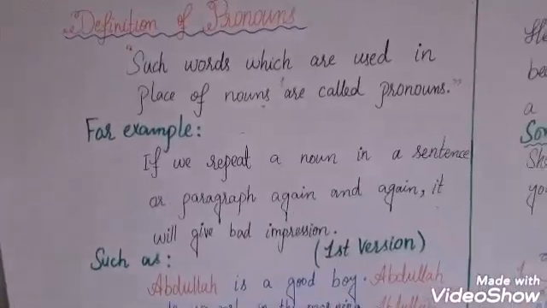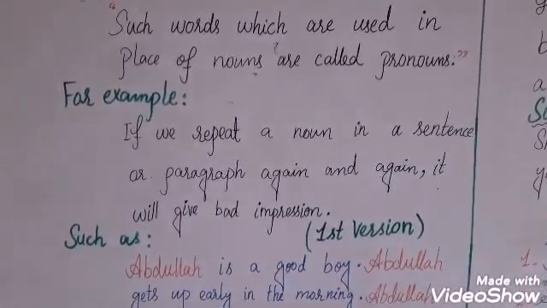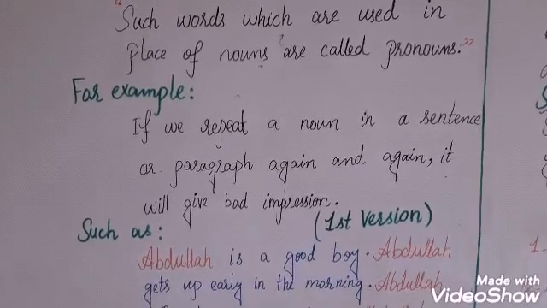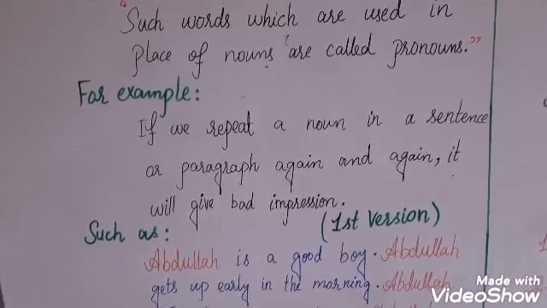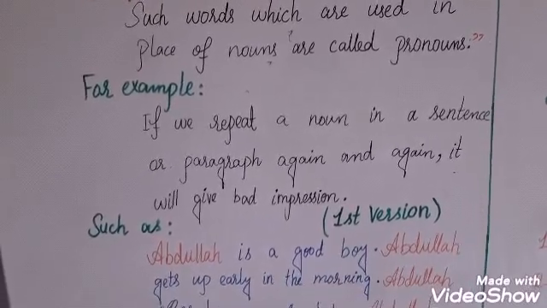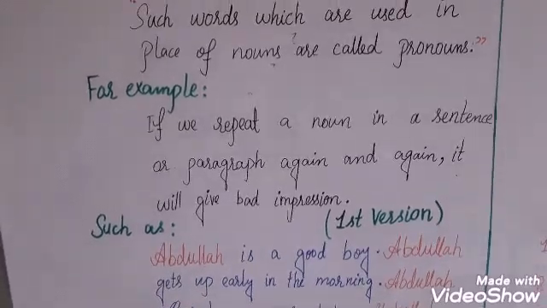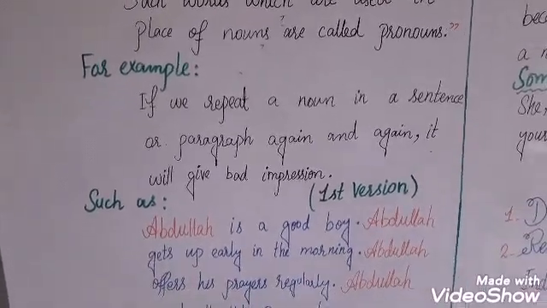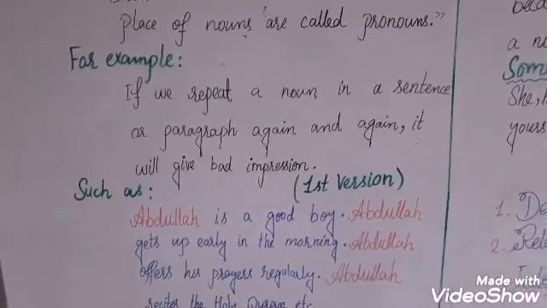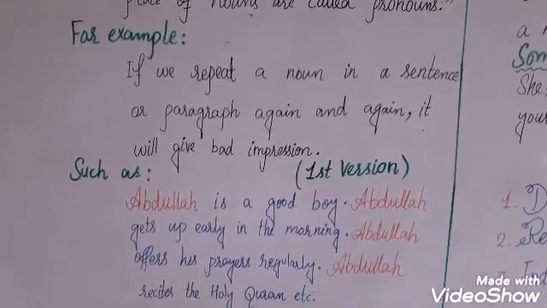For example, if we repeat a noun in a sentence or paragraph again and again, it will give a bad impression. Such as, here are two versions of a paragraph. We will discuss version number 1.